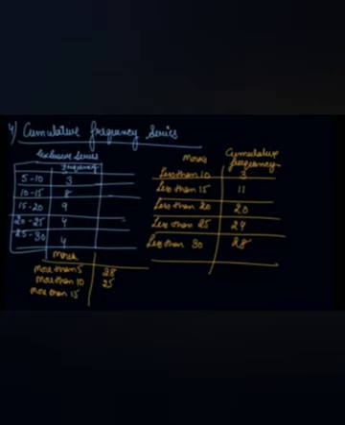Then more than 15. How many students have more marks than 15? These are less than 15. So more than 15 will be 28 minus 8, that will be 20. So in this way we can find out the more than and less than frequency, and the frequency which we will be having here is cumulative frequency, not the class frequency. Right? So these are your cumulative frequency series.